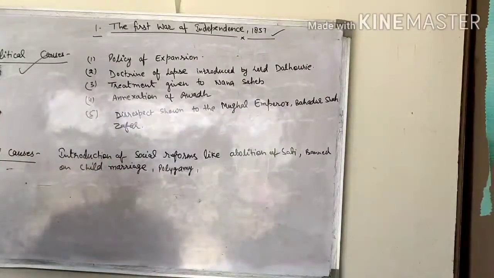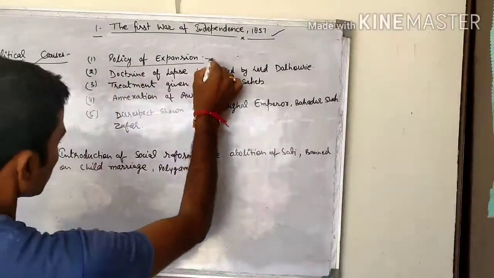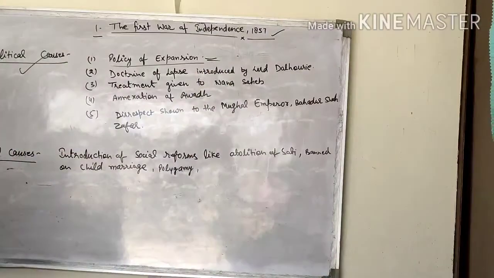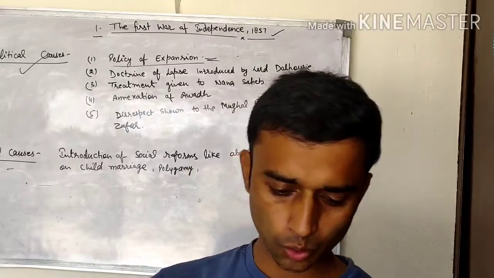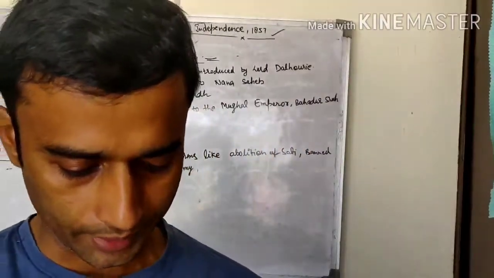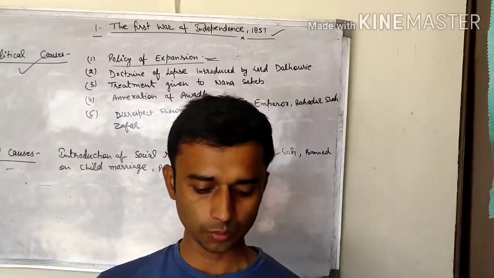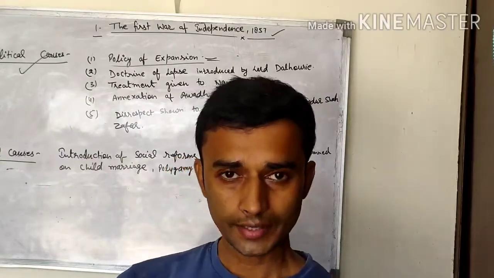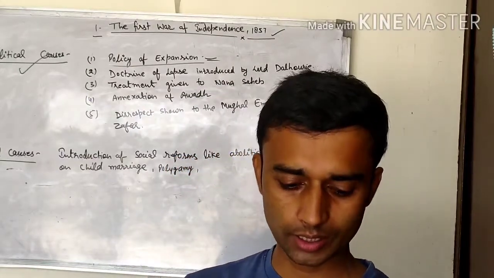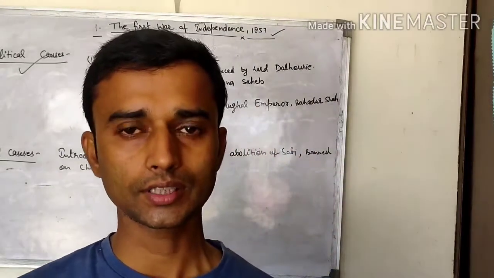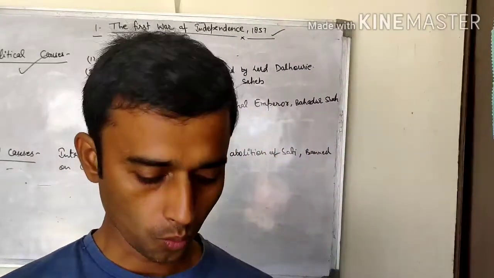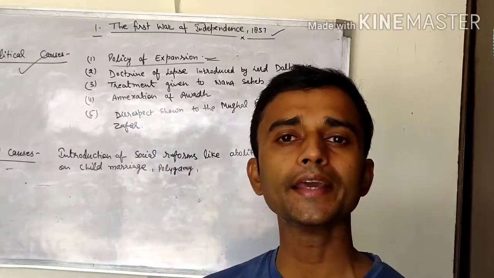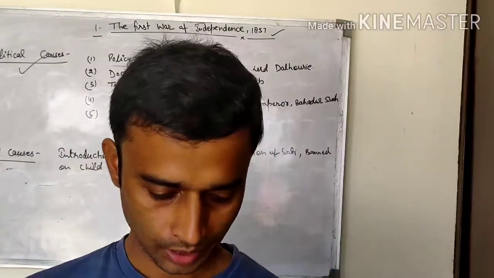So today we will discuss the policy of expansion. The British policy of control and gradual extension over native Indian states was one of the major grievances of the Indian rulers. Gradual control of the native Indian states step by step was a major conflict between the Indians and the Britishers.